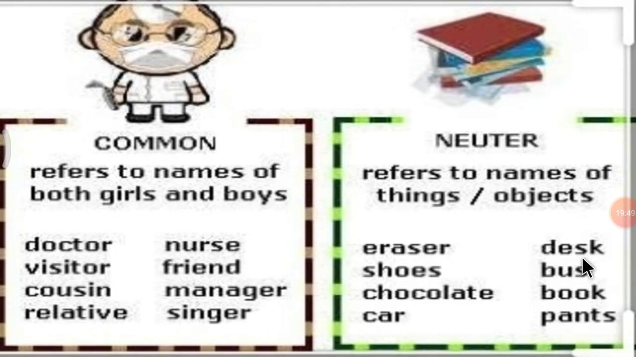Desk, non-living thing. Bus, non-living thing. Book, non-living thing. Pants, non-living thing. So my dear students, you can identify the things which are around you which come under a neuter gender.